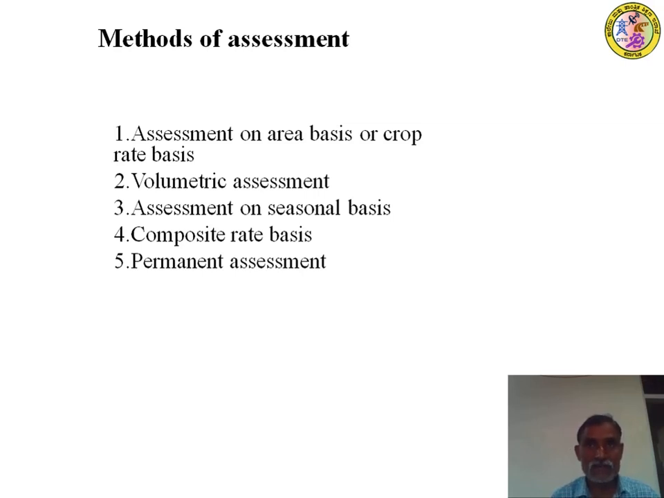Crop basis means, for example, maize, cotton, and so forth. For different crops, different rates, right? So this is a rough method. These are all the methods of irrigation assessment practiced throughout the world, right?